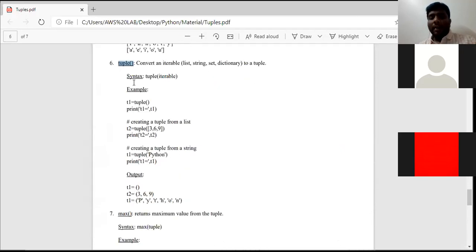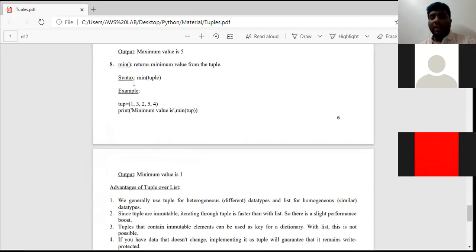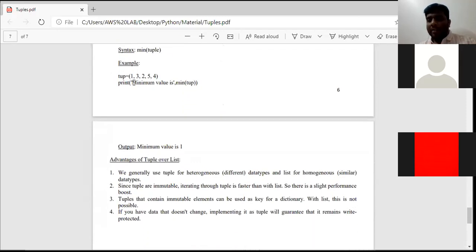The main advantages of tuple over the list are, generally tuples are heterogeneous data types. Suppose our elements consist of different data types, then tuple is used. Suppose our elements consist of the same data type, then we can use list.